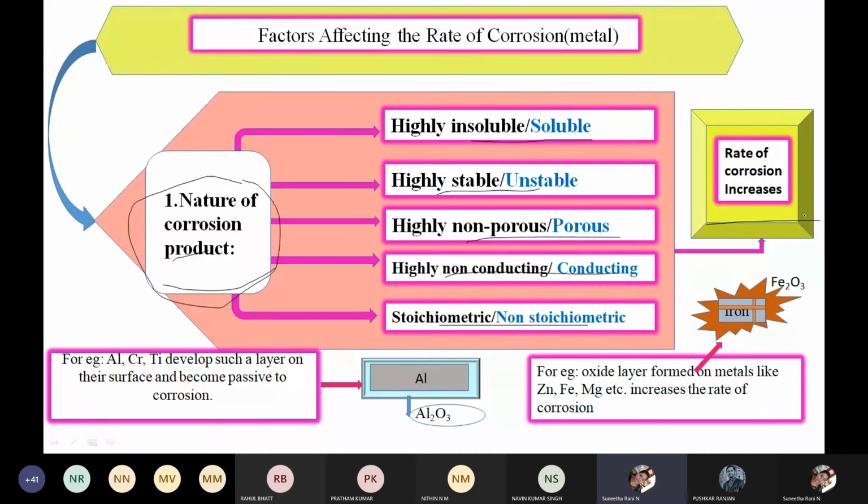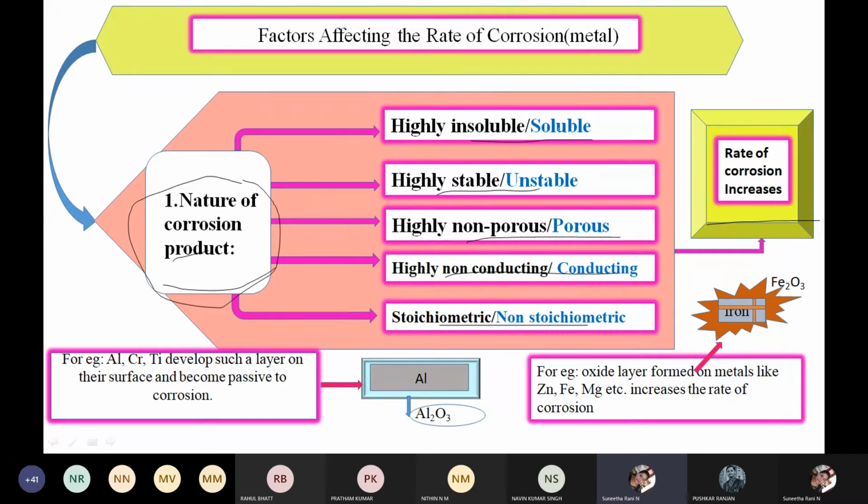The corrosion product is the rust, and it depends on the type of conducting medium we are taking, such as acidic or alkaline solutions, whether soluble or insoluble.